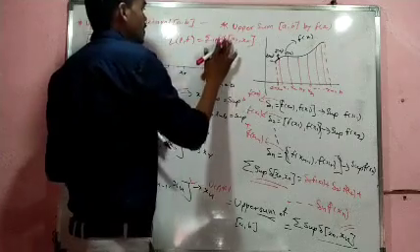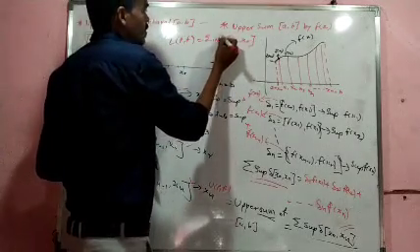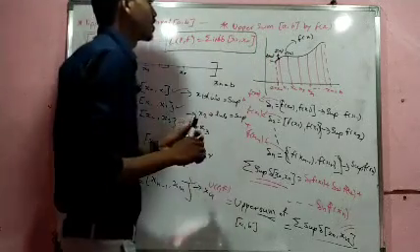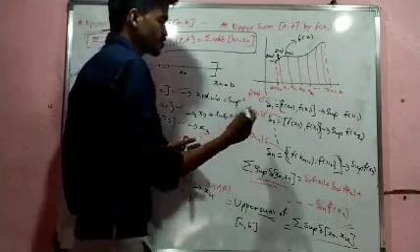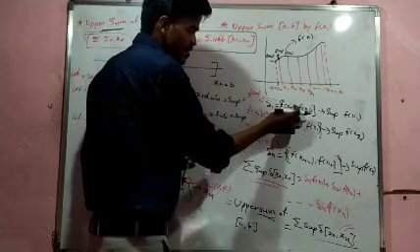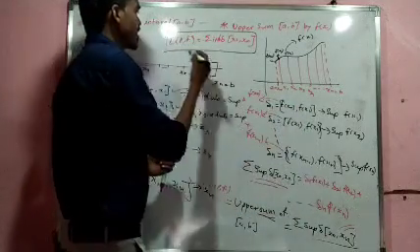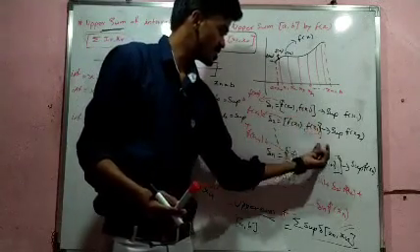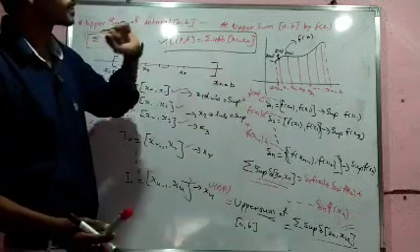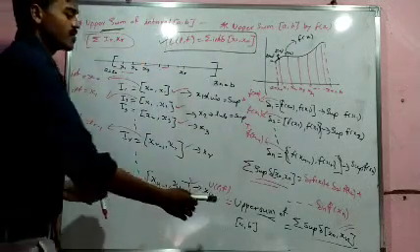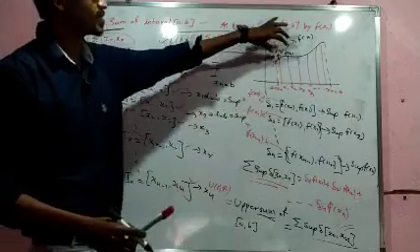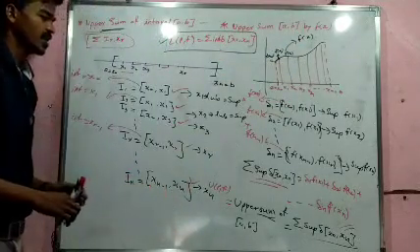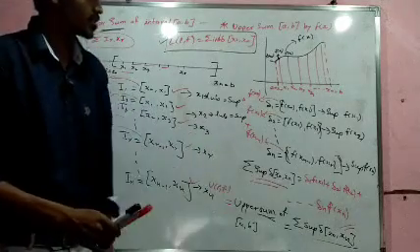This definition is called the lower sum on the interval AB. That means we just collect the infimum of all these subintervals to get the lower sum, and when we collect the supremum of these subintervals, we get the upper sum of the function over the interval AB. I hope you are clear on this concept.